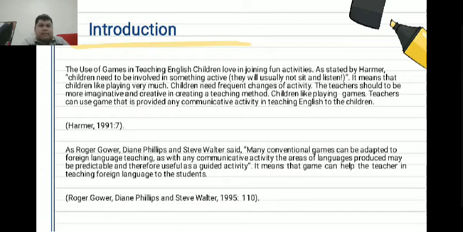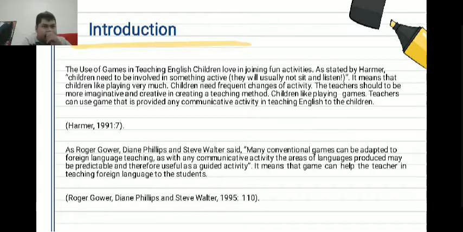The use of games in teaching English: children love joining fun activities, as stated by Harmer. Children need to be involved in something active. Another meaning is they will usually not sit and listen. It means that children like playing very much.